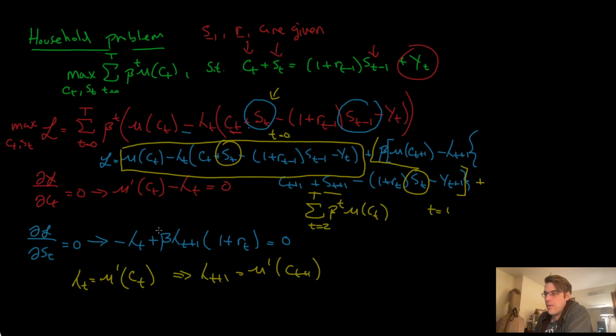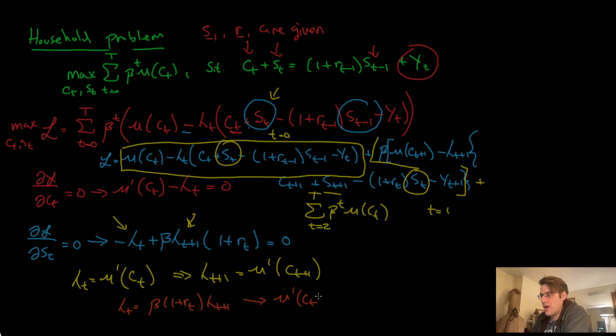Okay? Why is that helpful? Because when we come down to this equation, we're going to plug in this and this. So solving this equation first, we can come up with lambda t equals beta 1 plus rt lambda t plus 1. And then we substitute for ct.